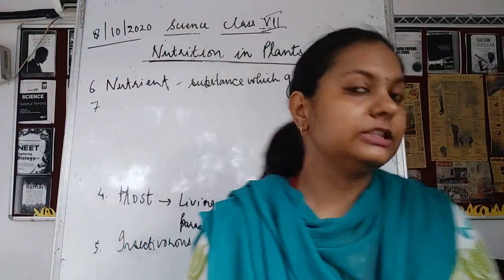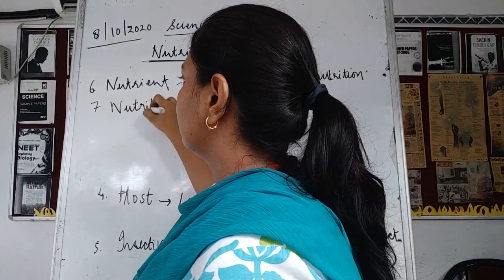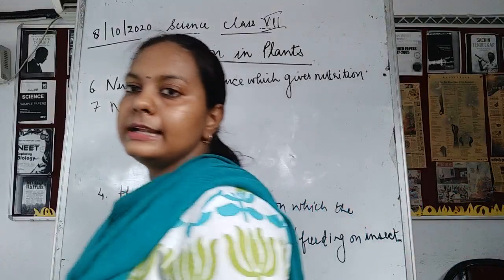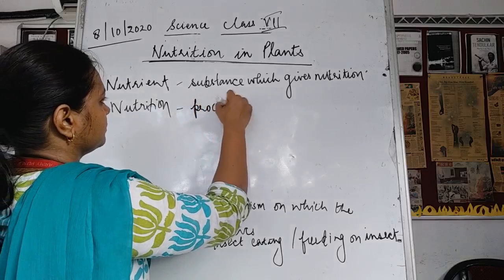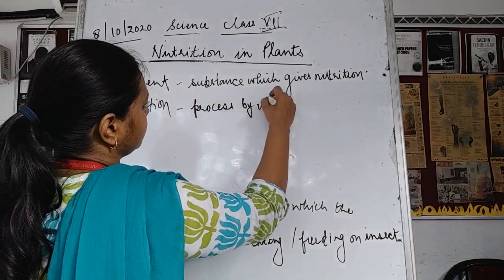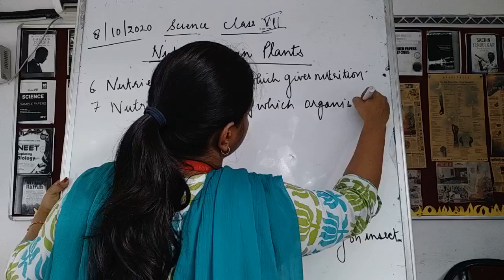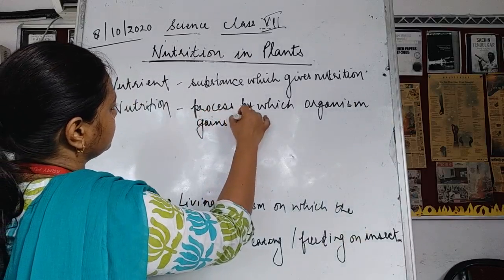Next is nutrition. What do you mean by nutrition? Nutrition means it is a process by which an organism gains its energy.